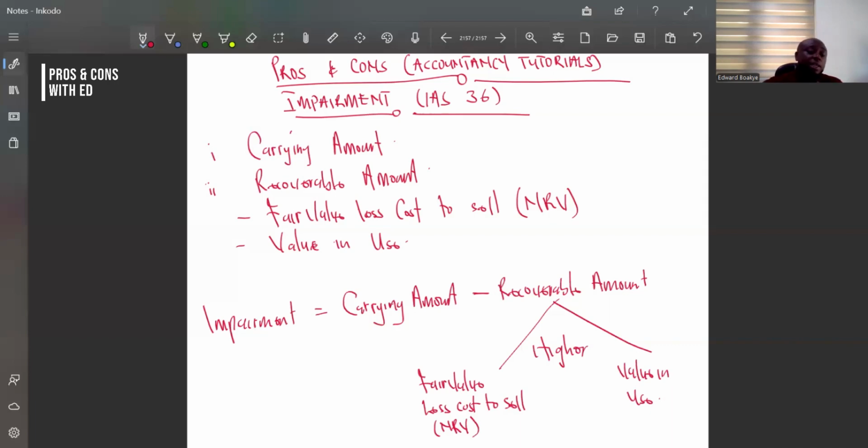We don't have anything like impairment gain. The word impairment itself is a loss. So we have impairment loss, but we don't have impairment gain. So if we compare carrying amount with our recoverable amount, and our recoverable amount is higher than the carrying amount, then the asset has not been impaired. We leave the asset in our books the same way as it is. We don't touch it again. But if the carrying amount is higher than the recoverable amount, then that's where we have an impairment. So let's look at a scenario and then deal with it.